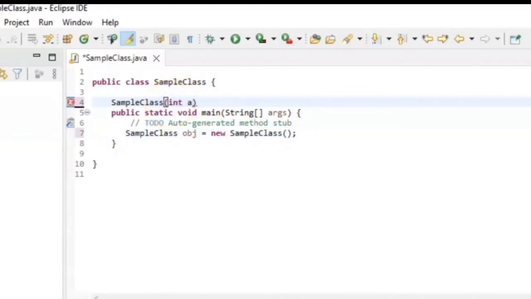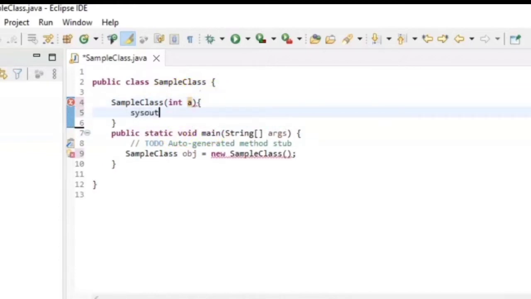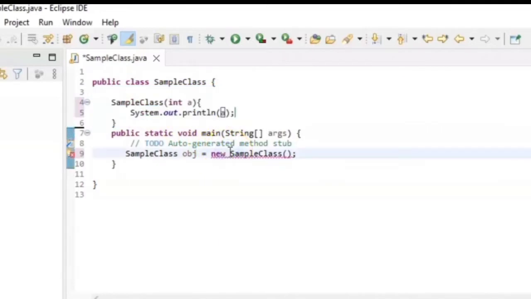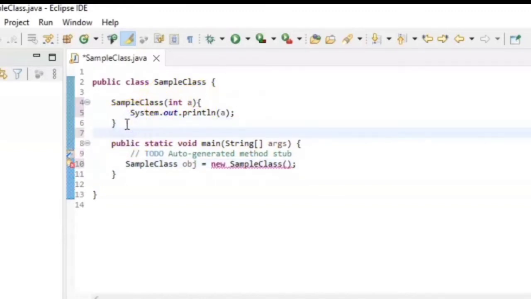Suppose int a, and here I print the a. Now you can see it is giving us a compilation error. Why? Because a parameterized constructor already exists, so the compiler will not give us any default constructor. So we have to create a default constructor as well to remove this error. So let's see. Yeah, now you can see the error is gone.